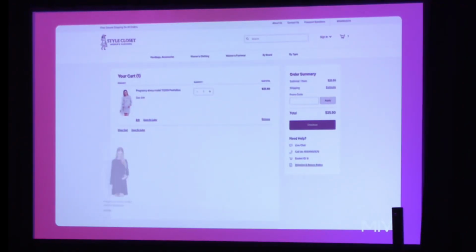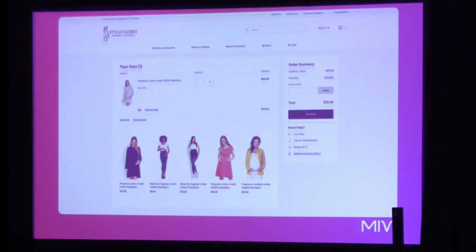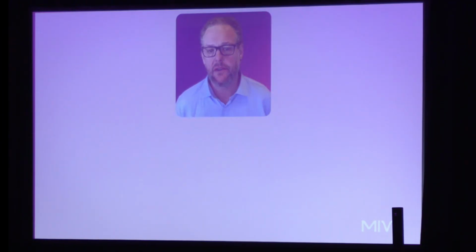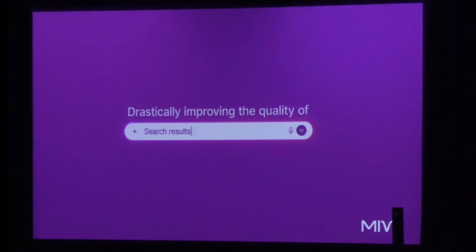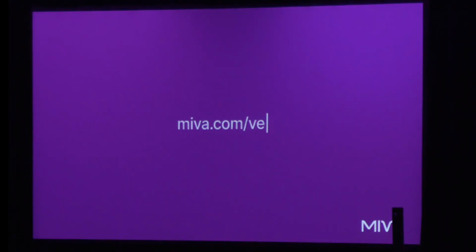So here in this example, you can see these results showing up on the basket page to drive more upsell. You can continue to tweak this prompt or any prompt and create as many as you want to handle unlimited scenarios as well. Drastically improving the quality of search results, as well as eliminating zero results, is something you can do today. To get started, follow the instructions on the screen below.